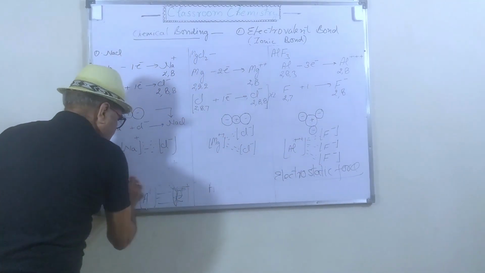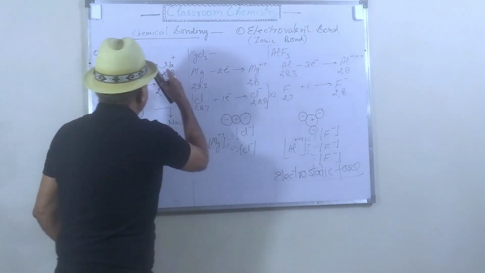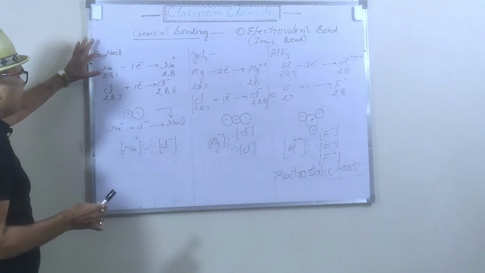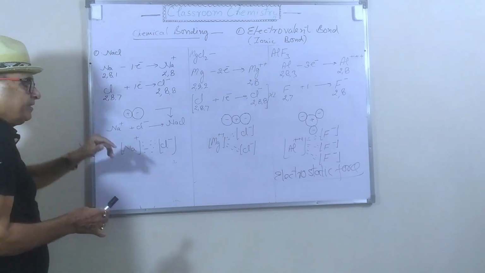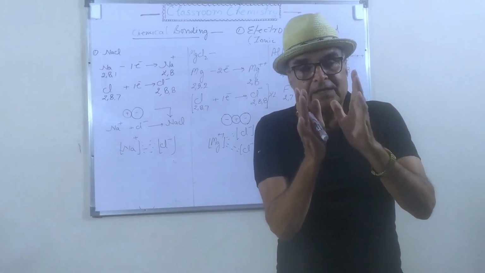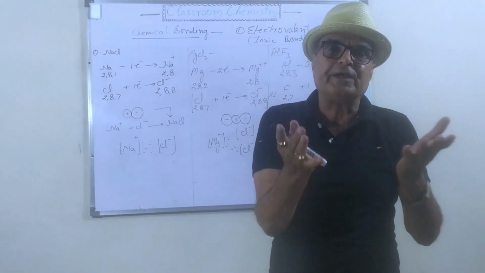Now I am coming to the example of NaCl. NaCl is formed of two atoms, sodium and chlorine. First of all, the electronic configuration of sodium is 2,8,1.